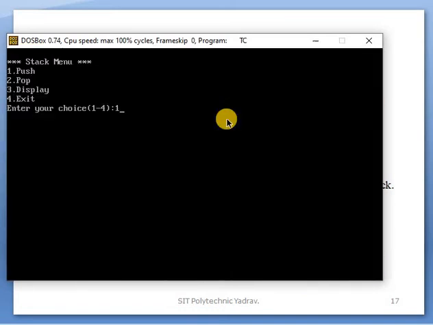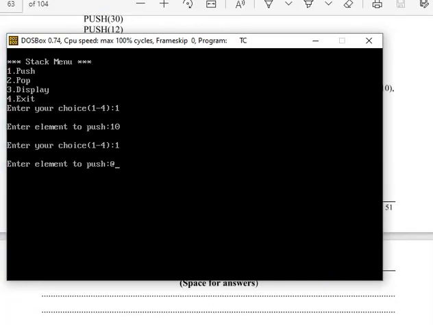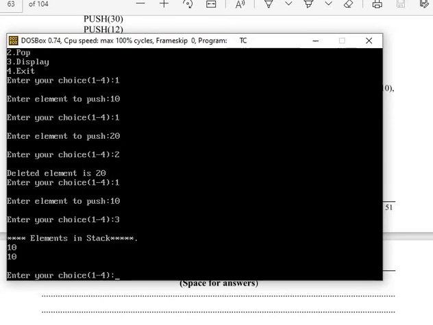For example, I give a push operation, choice 1, and give 10, then 20. After that a pop operation is done. After that I push 10 again. Then we display it.